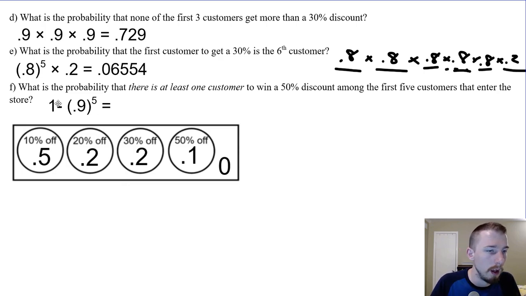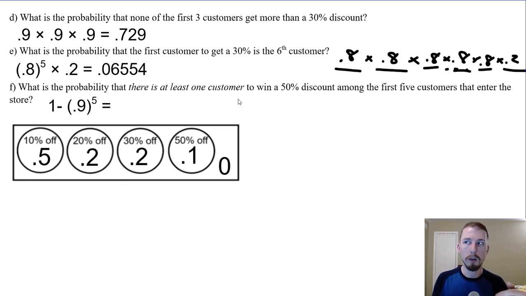Okay. What's the probability that there's at least one customer to win a 50% discount? So this could mean that among the first 5, 1 out of 5 get the discount, 2 out of 5, 3 out of 5, 4 out of 5, and any combinations of the orders of that happening as well. So calculating this by hand, doing it directly, would be a pain. We'd have a tree diagram of all the different combinations of things, and we'd have to multiply them all, then add them all together. You don't want to do it that way. So the easiest way to do it, anytime you see at least one, is to find the probability that it doesn't happen, which is that no one gets a 50% discount, and then subtract that from 1.